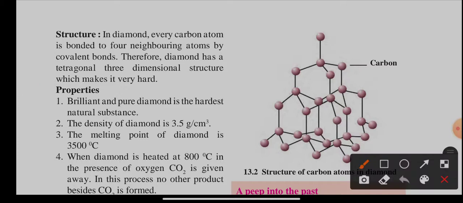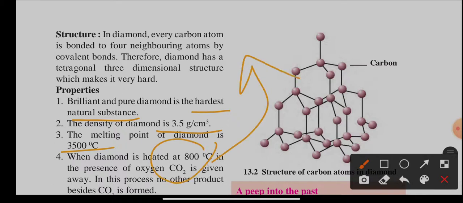Pure diamond is the hardest substance in the world, and its density is 3.5 gram per cubic centimeter, and its melting point is 3500 degrees Celsius. If diamond is heated at 800 degrees Celsius in the presence of oxygen, only CO2 is formed.